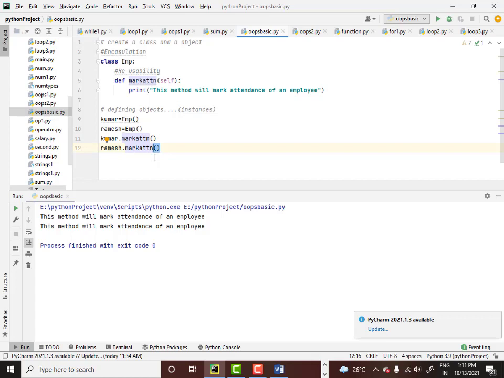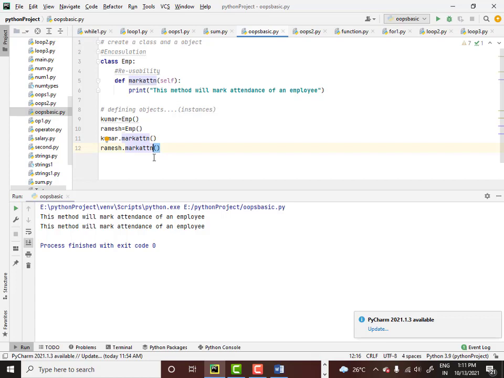In the coming sections, there are many things to learn in object oriented programming, like constructors and polymorphism. I'll show you how to implement single inheritance, multi-level inheritance, multiple inheritance, and hybrid inheritance. These things will take probably a week or so. After you learn object oriented programming, we will see a few more concepts in Python. Is this concept very clear? Go through this chapter once again. I'll send you the video recording.